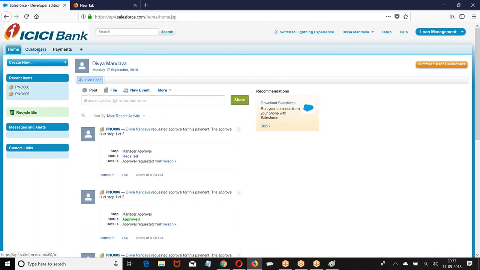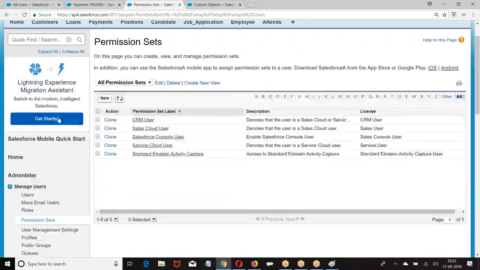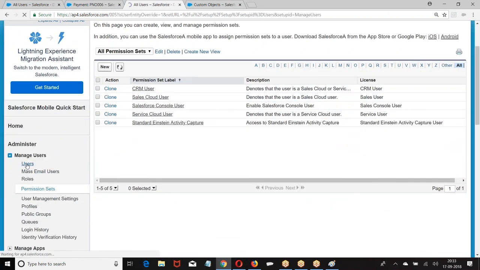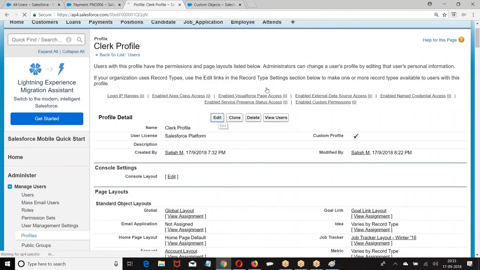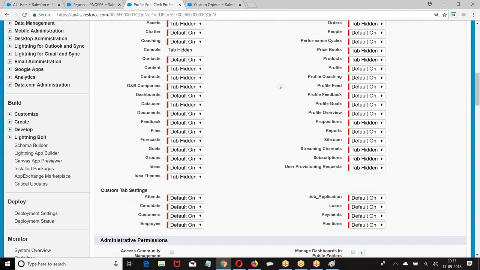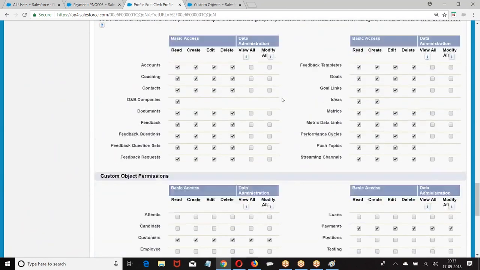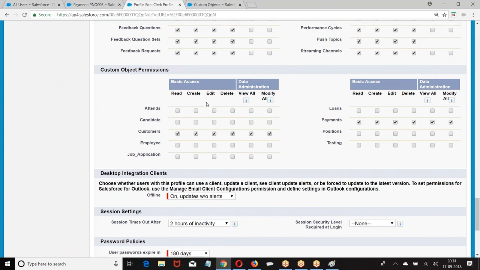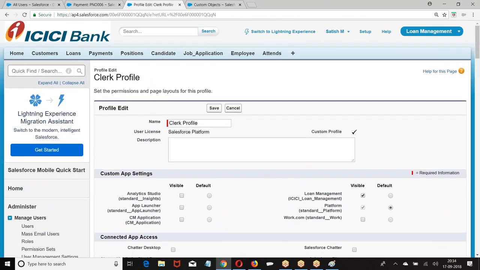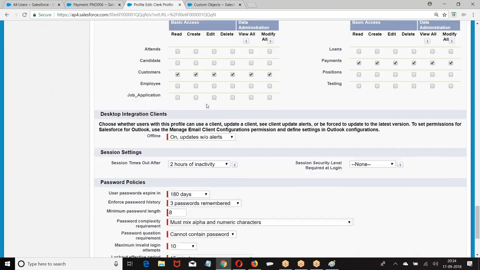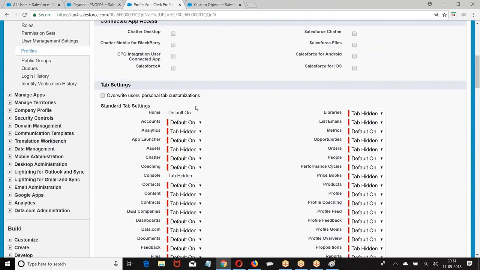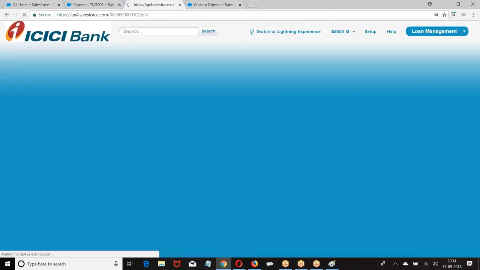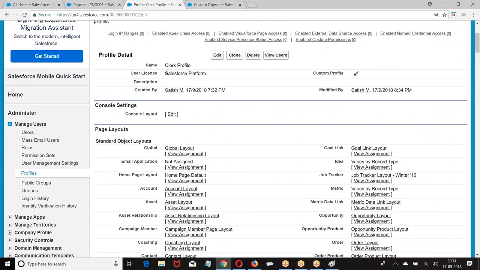Right now, Divya has only permission on customer. Go to Divya's profile. What is the profile of Divya? According to the Divya profile, see whether she has a permission on the loan object. No, right? According to the profile, she doesn't have a permission on the loan object. Okay. Now let me go to permission set. This was designed for which license?